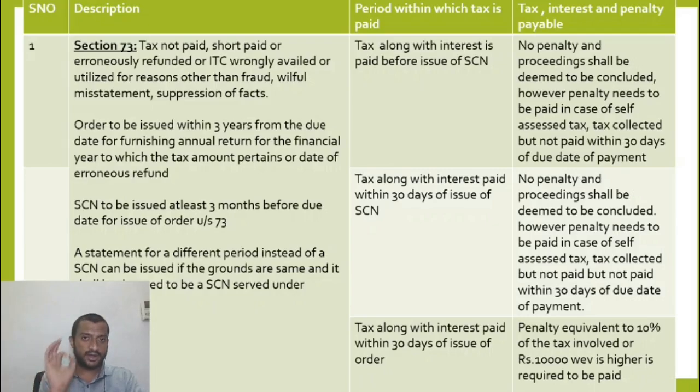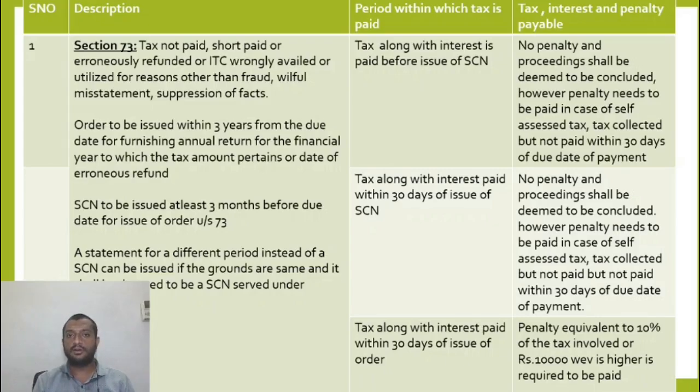If I pay within 30 days of the order, it is 10% penalty. If it is beyond 30 days, then a penalty equal to the tax required to be paid, along with tax and interest. So the final chance to have a reduced penalty is within 30 days from the date of issue of order under section 73.